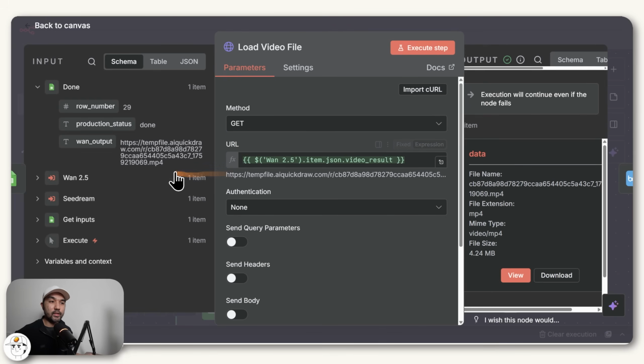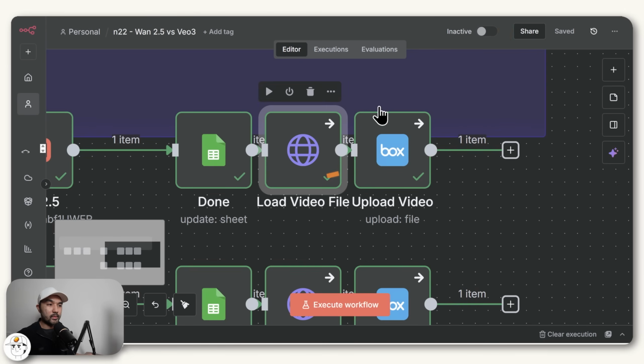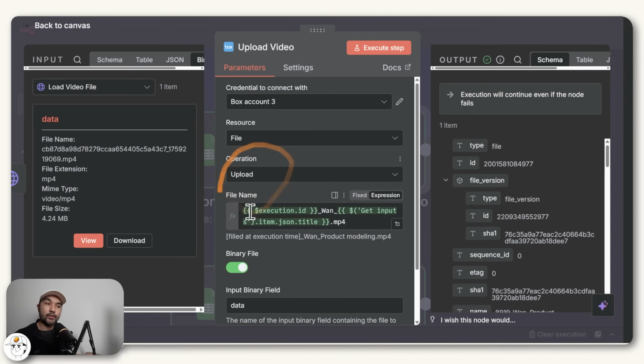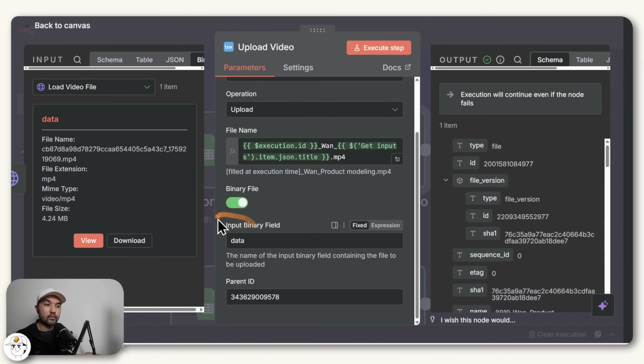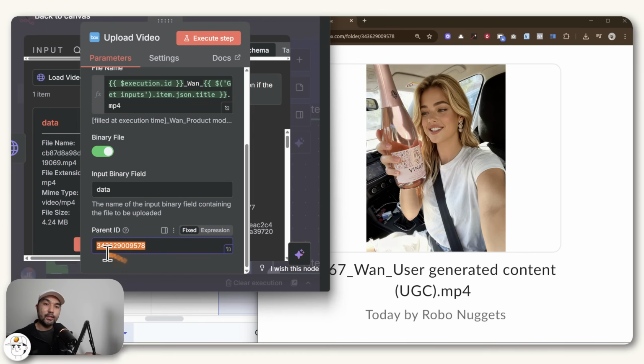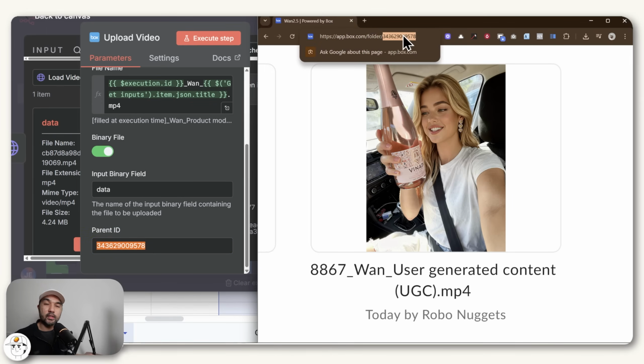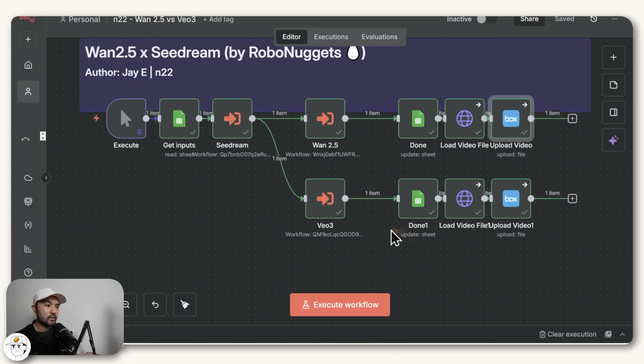coming from this MP4 file that Wan2.5 has given us as a final output. What that will do is just load that file data into n8n because that is what is needed to upload it into Box, which if we open this, we just have that set to upload where we're telling n8n to upload this file called data into this Box folder. And if in case you're setting this up yourself, this folder ID, you can just find it at the top of the URL here. And if you look at the Veo3 branch, it is pretty much the same.